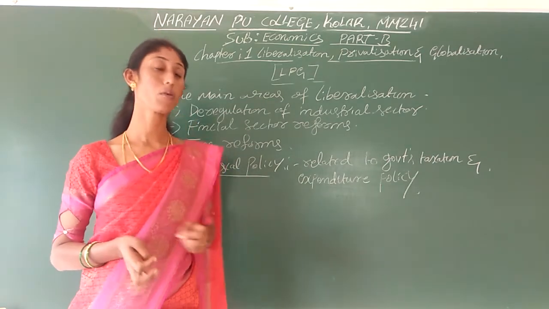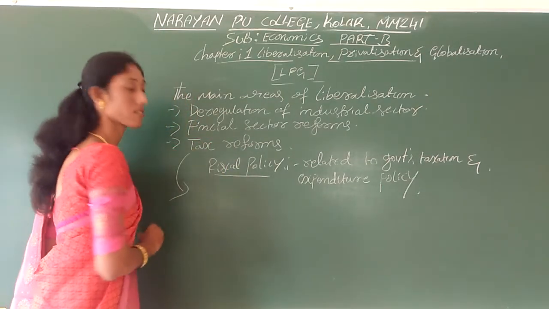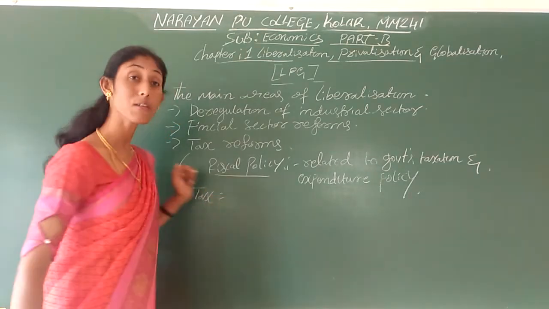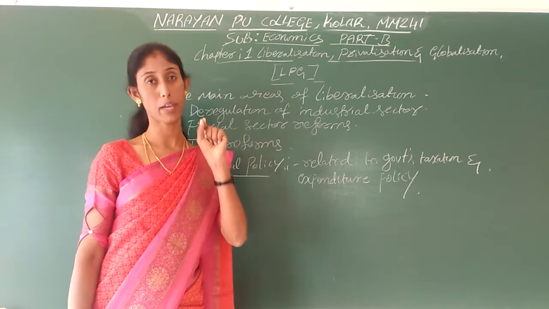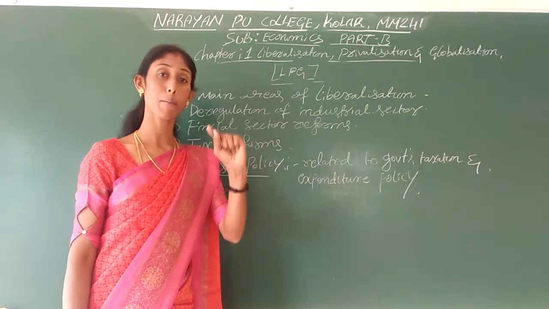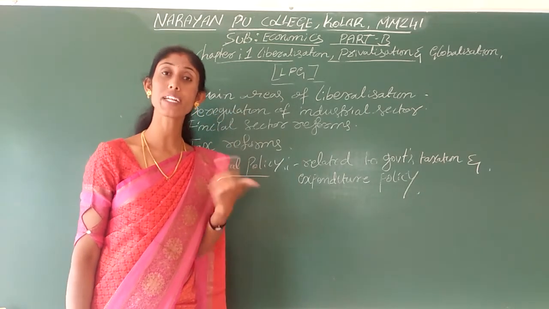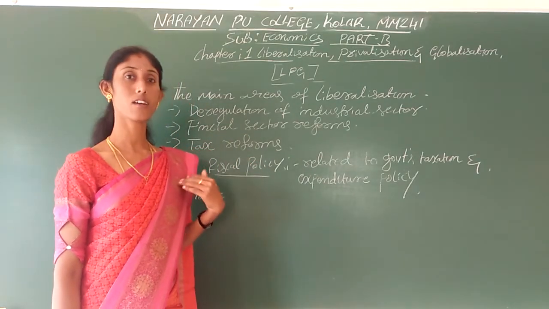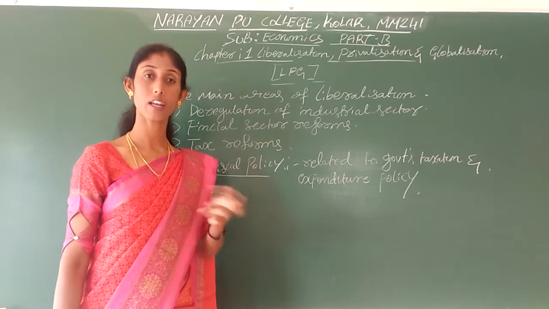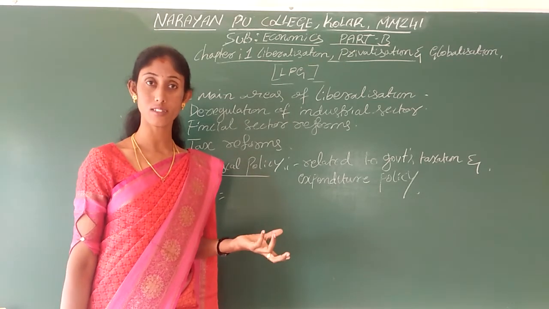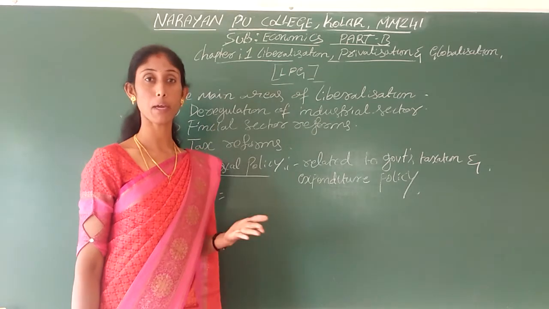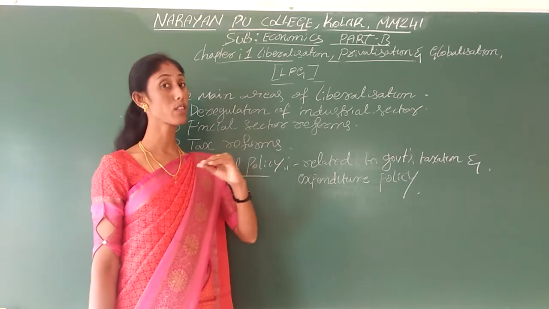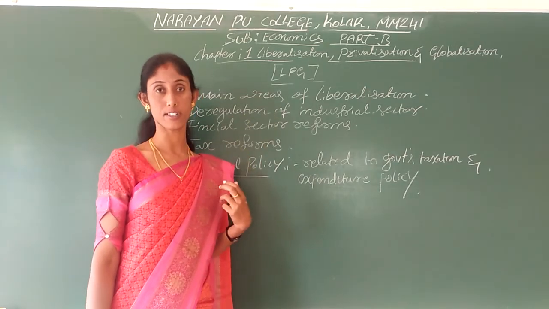First, we need to know what we mean by tax. Tax is a compulsory payment made by the people to the government. And here there is no choice; we cannot say we will pay or we won't pay. Okay, it is a compulsory payment made by the people to the government without any direct expectation.